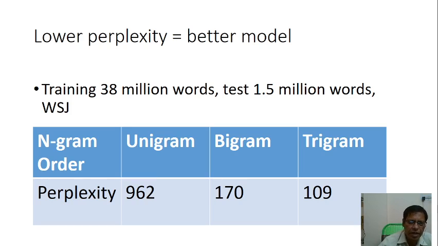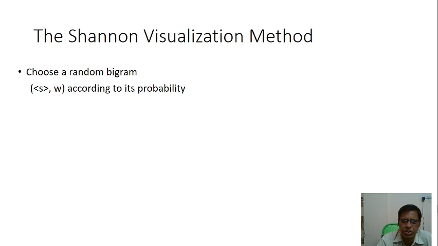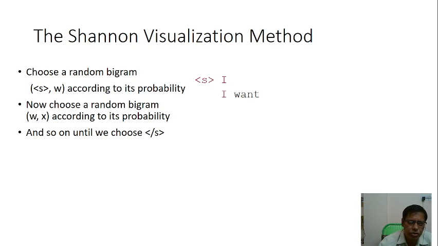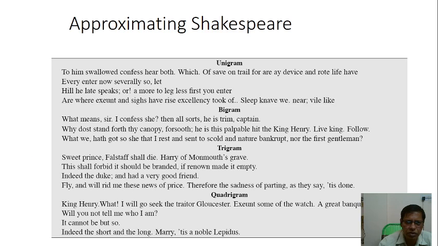This is the n-gram, unigram or bigram, for about 38 million words. Okay, generalization and zeros. The Shannon visualization method: choose a random bigram, that is, a start symbol according to its probability. Now choose a random bigram (w, x) according to its probability, where x is the next word, like "I want", and so on until we choose the end symbol. That gives the statement "I want to eat". This is what the statement is.